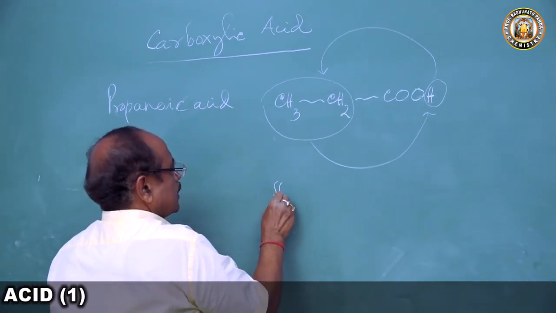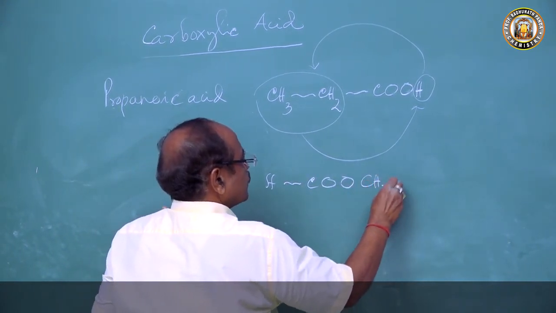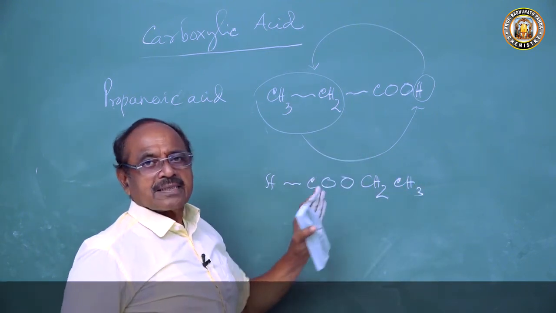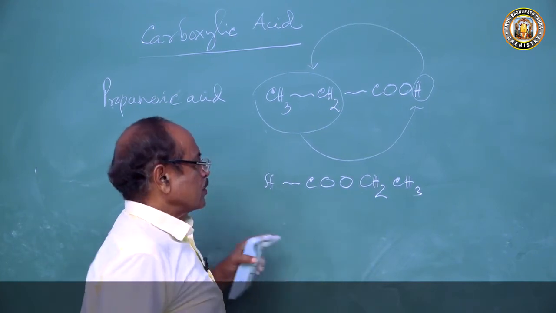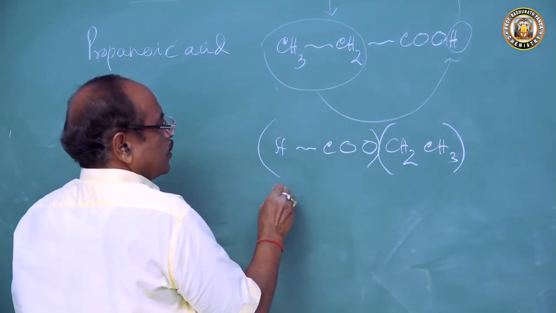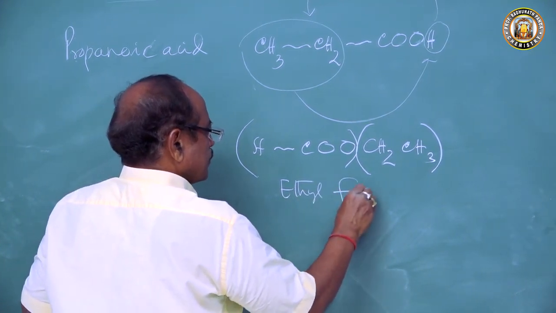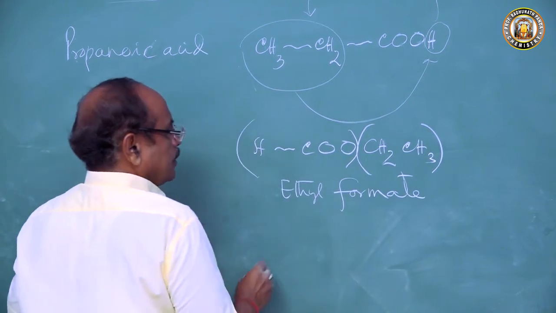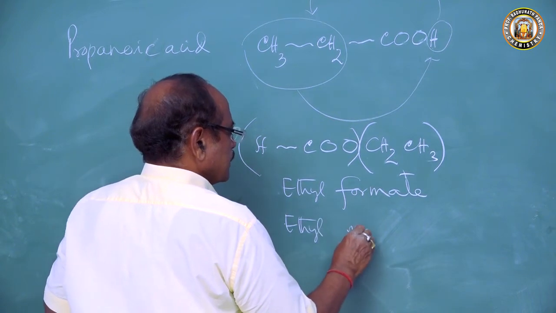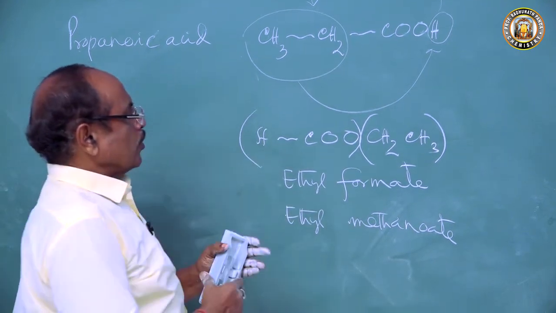So we will get H, COO, CH2, CH3. I am using a trick; we will not remember anything, just change the position. So this is ethyl and this is formate. So it is ethyl formate, or ethyl methanoate. This is one isomer, alongside methyl methanoate.